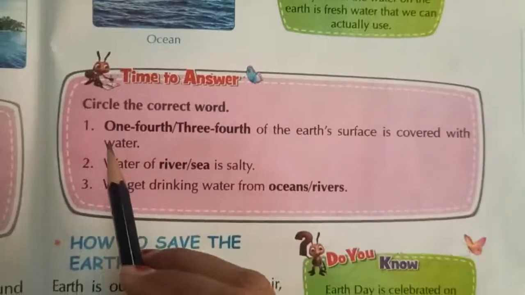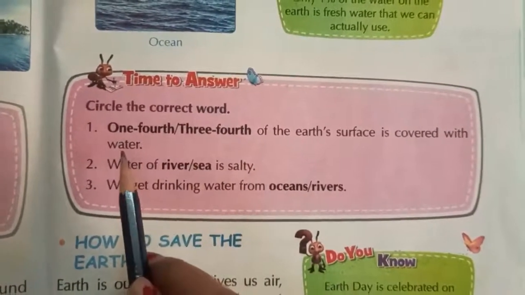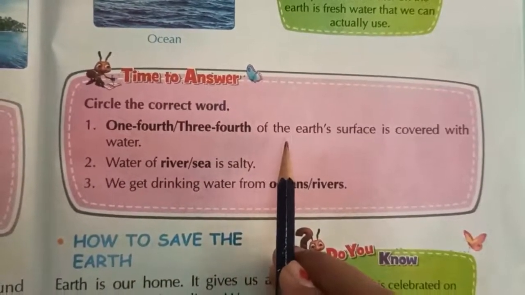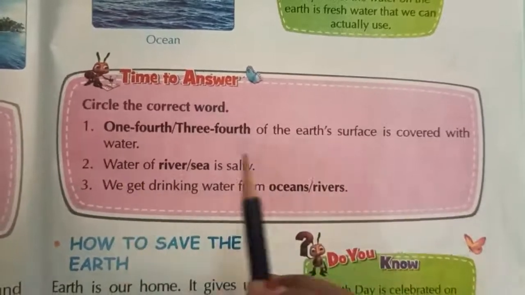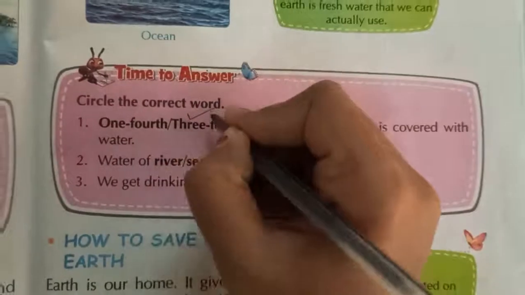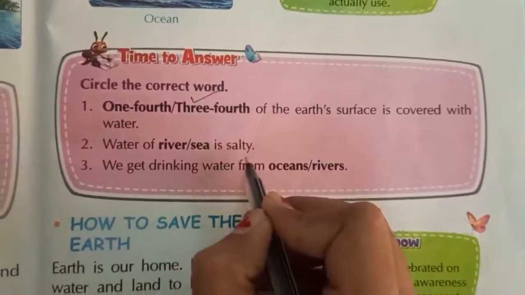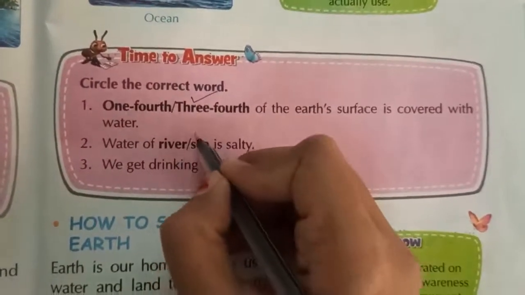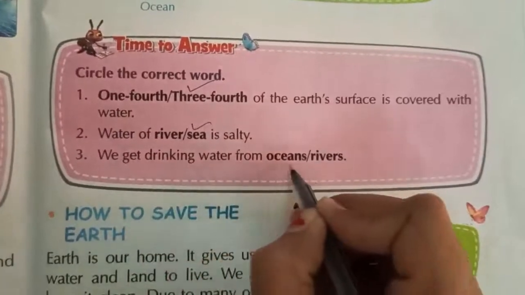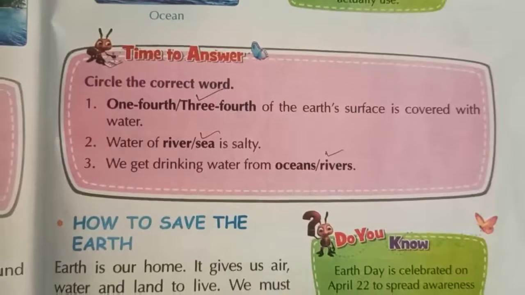Now, see the next. There is a small exercise given. Circle the correct word. One-third or one-fourth of the earth's surface is covered with water. How much of the earth's surface is covered with water? One-third. Water of river and sea is salty. Whose water is salty? Sea's water. We get drinking water from ocean or river? River. Now see our next point.